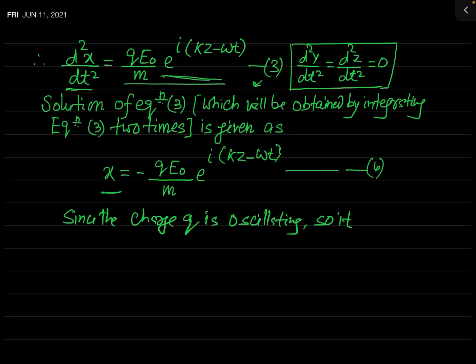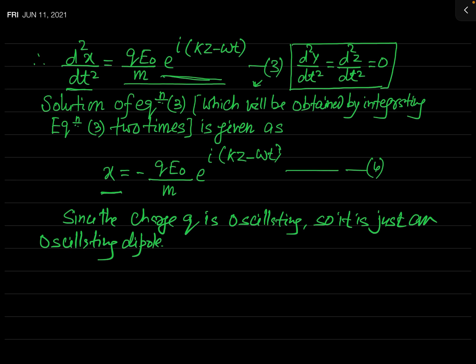So it is just an oscillating dipole. And do you know what will be the dipole moment of such a dipole? If you want to calculate the dipole moment of an oscillating dipole, we simply multiply the charge by the value of its position, that is x.